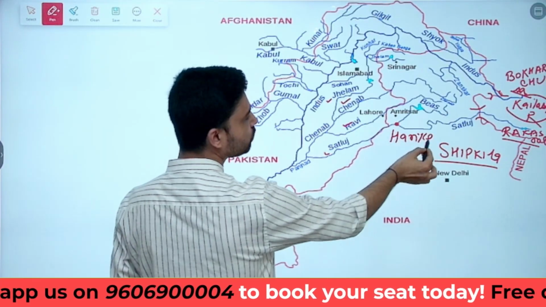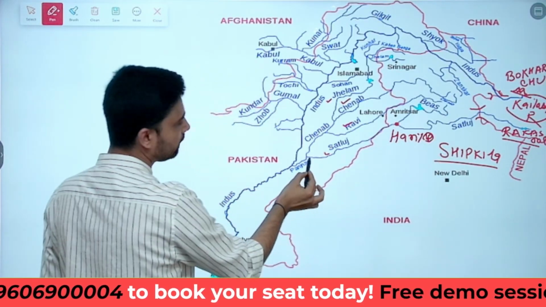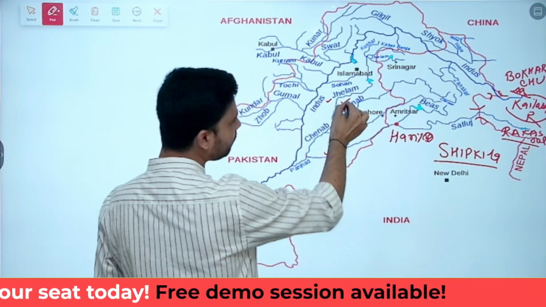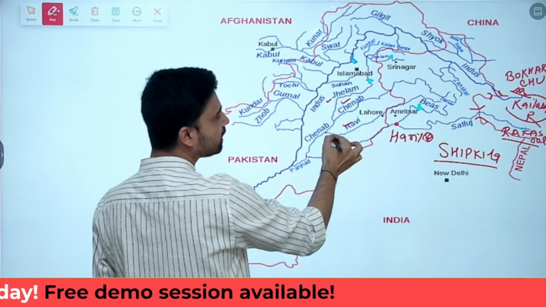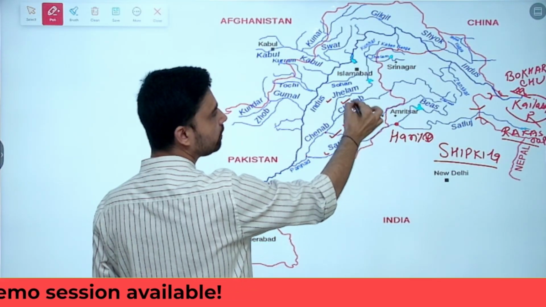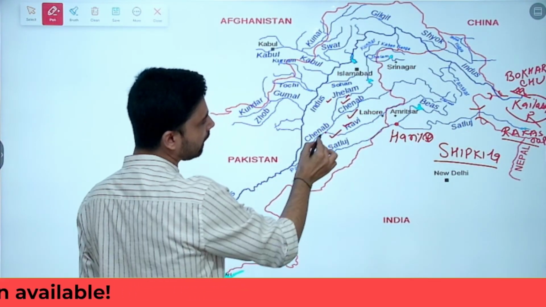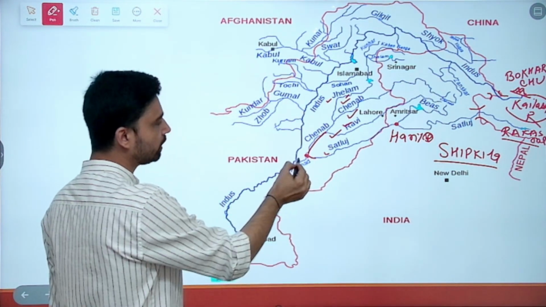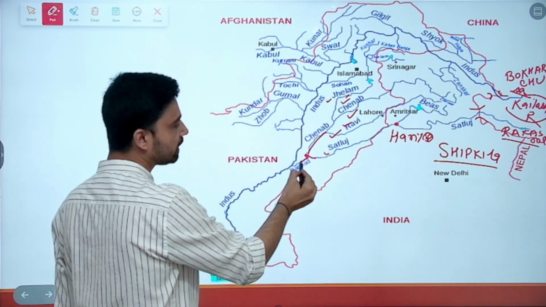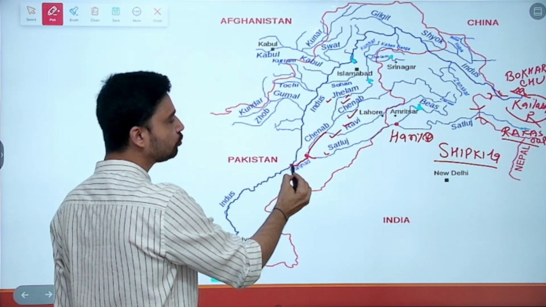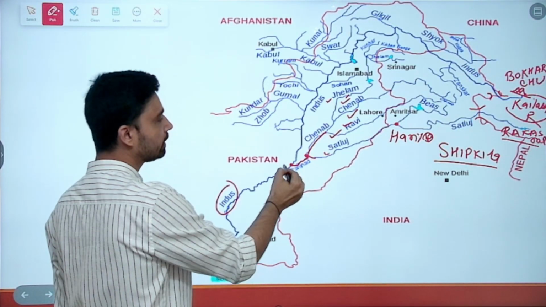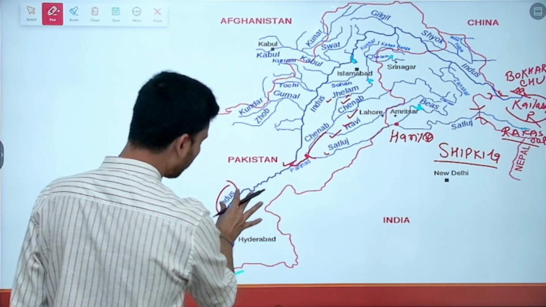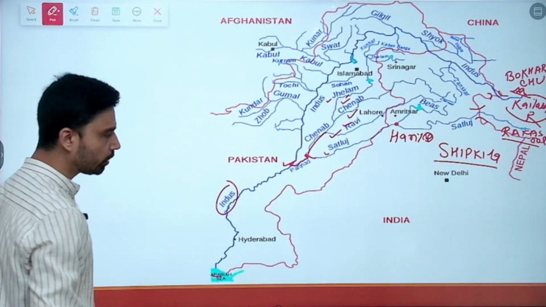Then further it carries water from Beas and joins the Chenab that is coming from the north. Interestingly, the Chenab river coming from the north also carries the water of the other two rivers, Ravi and Jhelum. Then Chenab and Satluj join each other at a place called Panjnad, and then the final stream, which is believed to be the Satluj, goes and meets the river Indus near the place called Mithankot, and then Indus, carrying water from all of its tributaries, discharges outward.